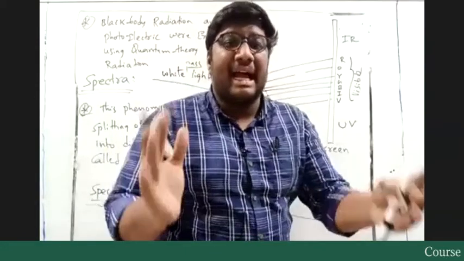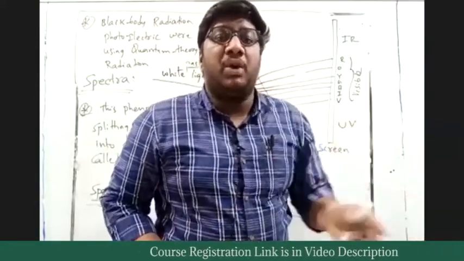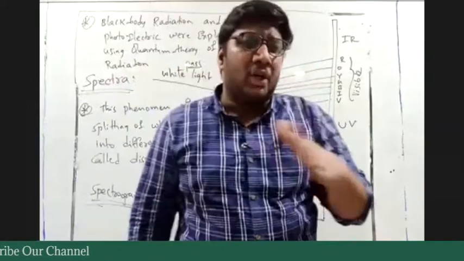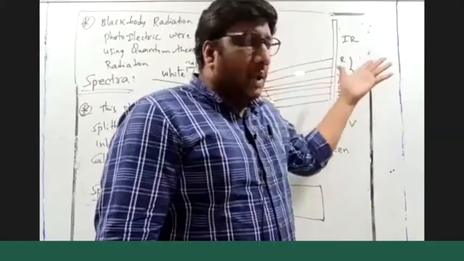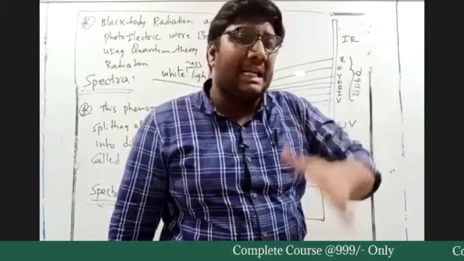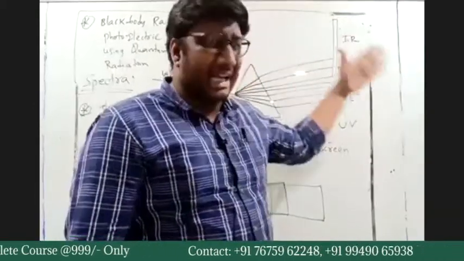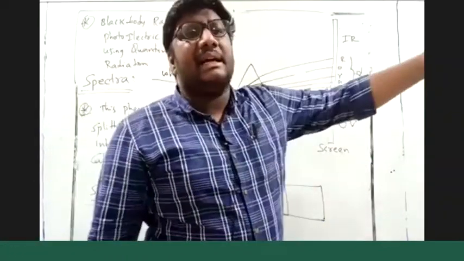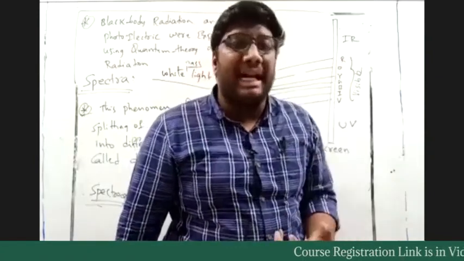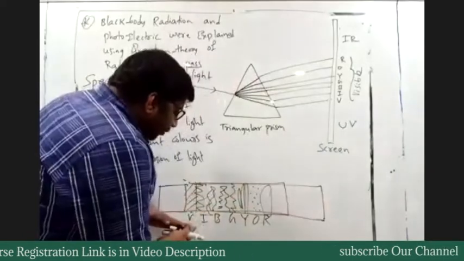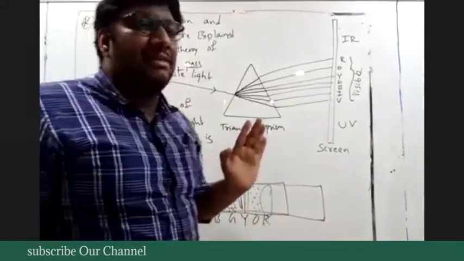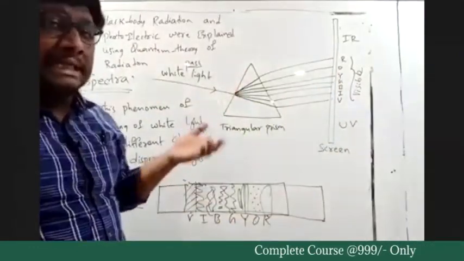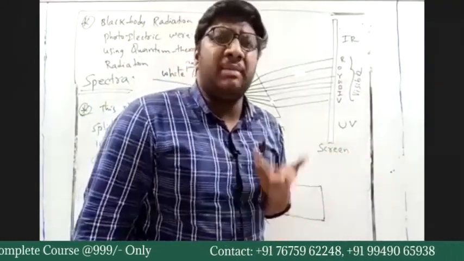But when you see the graph, you cannot distinguish the boundary. That means when you look at these colors, the rainbow of colors will be visible to you. From violet to indigo, there will be a color transformation: violet to indigo, indigo to blue, blue to green. Everywhere, slowly one color disappears and the other color starts appearing with brighter intensity. That means when you are moving from violet to indigo, the intensity of violet color will be decreasing gradually, and the intensity of indigo color will be increasing gradually. What do you mean by that?